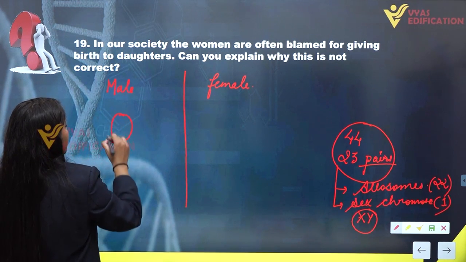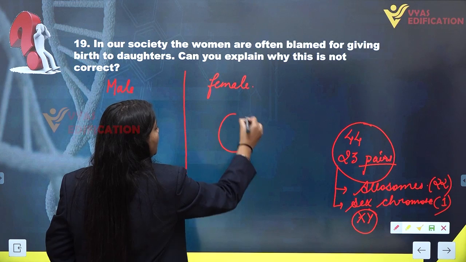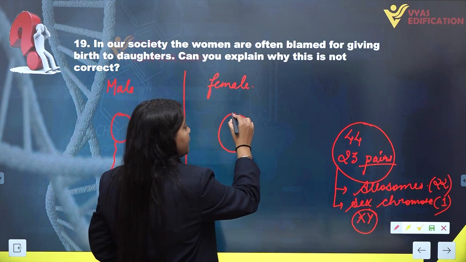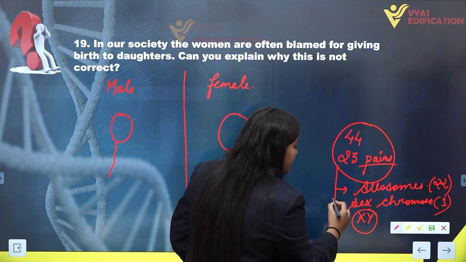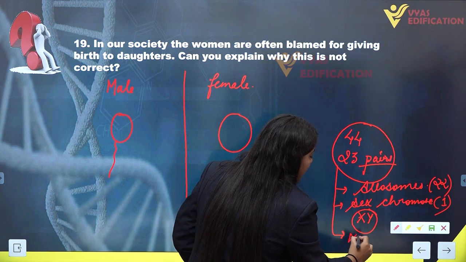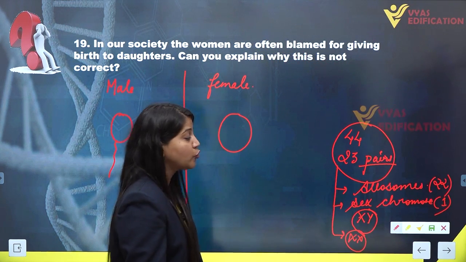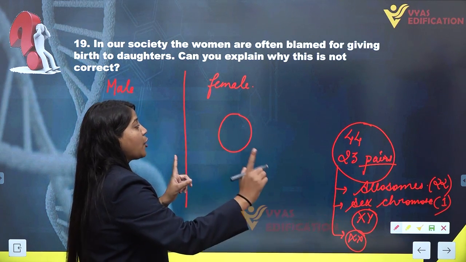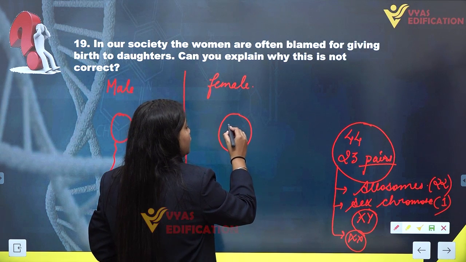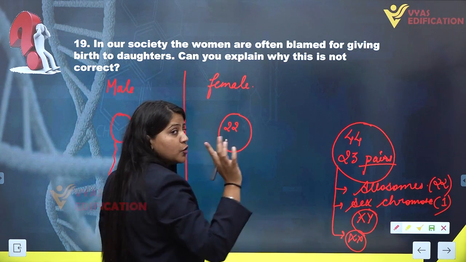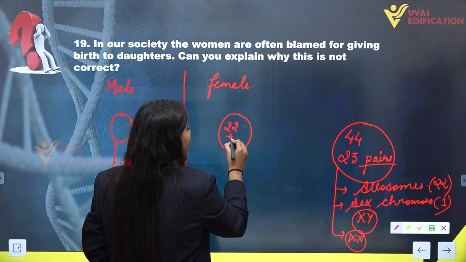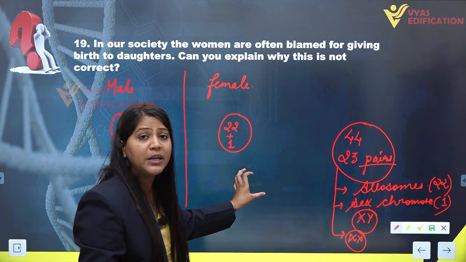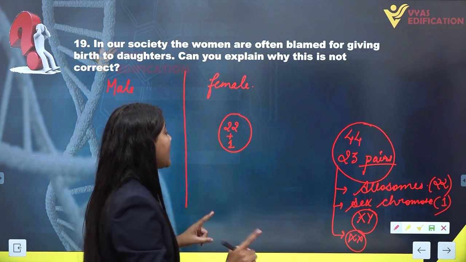We are talking about the sperm cells, and here we are talking about the ovum cell. Now, in the case of females, the females will have only XX sex chromosomes, and XY chromosomes are present in the males. Now, at the time of formation of ovum, it will receive 22 normal chromosomes and one chromosome as sex chromosome, and that one sex chromosome in the female gamete will always be X only.